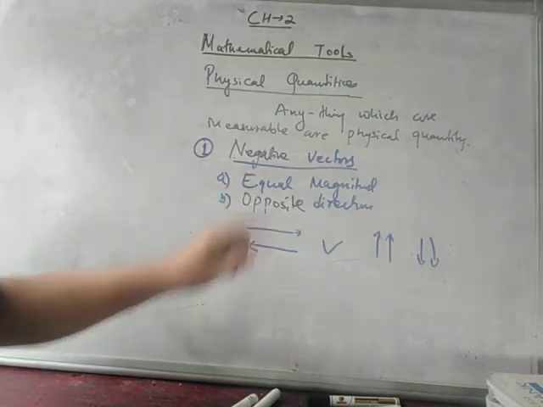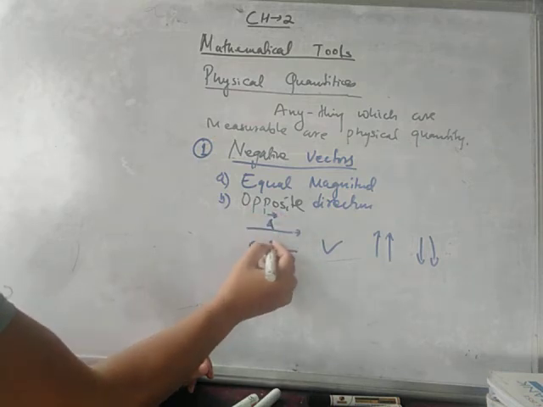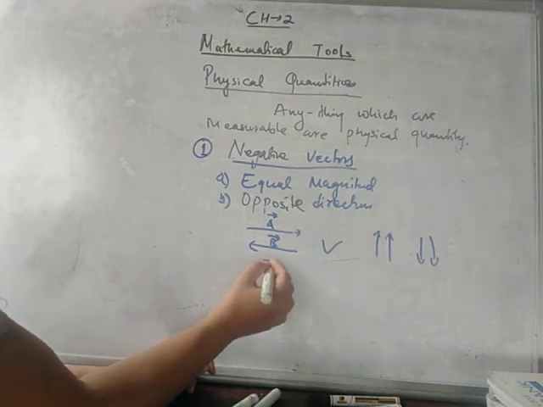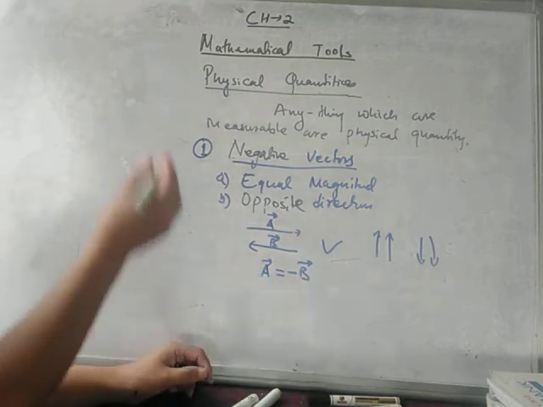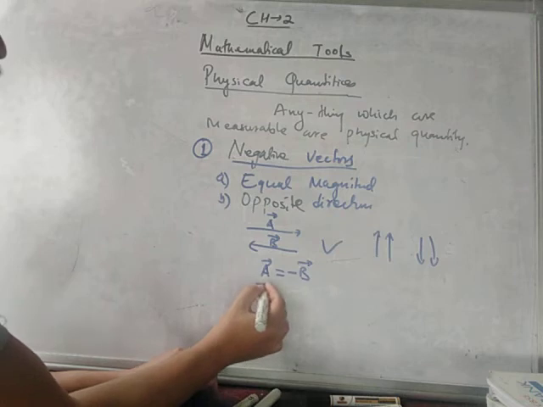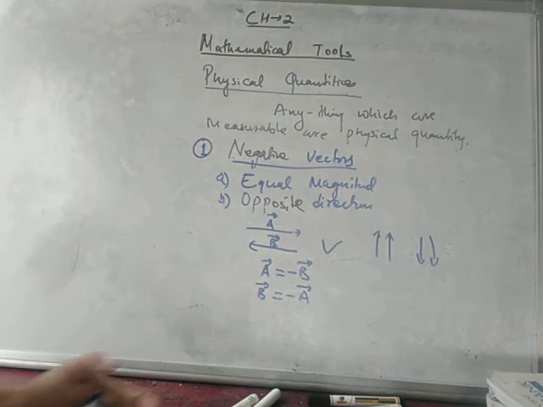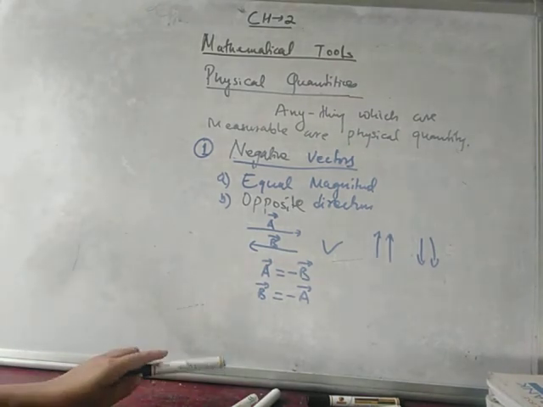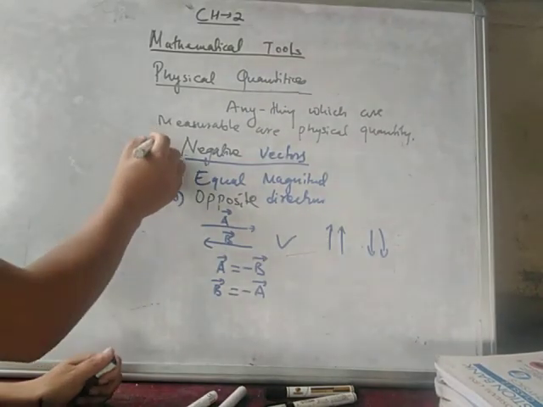If I say this is vector A and this is vector B, then vector A equals negative of vector B. Or you can write vector B equals negative of A. Same thing. Direction is opposite, isn't it? This is your second type, negative vector.